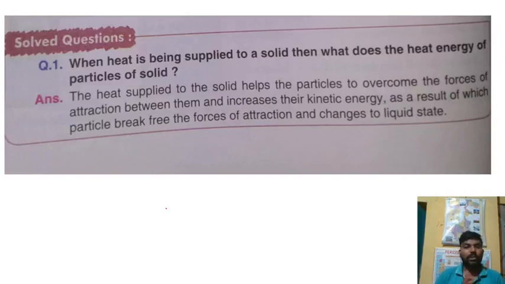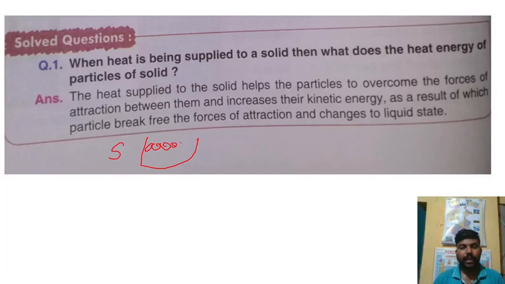The last question we have to discuss: when heat is supplied to a solid, what happens to the heat energy of the particles of the solid? As I told you, solid particles are generally compact.